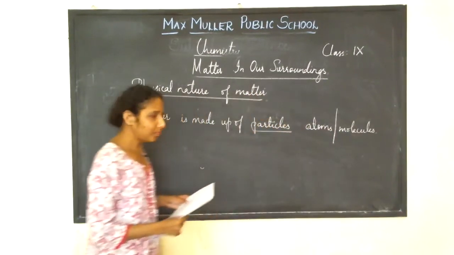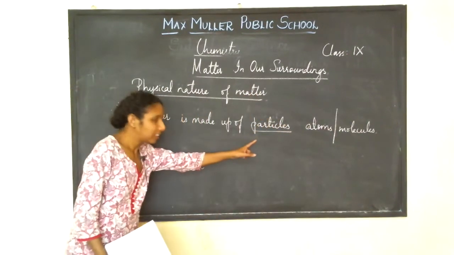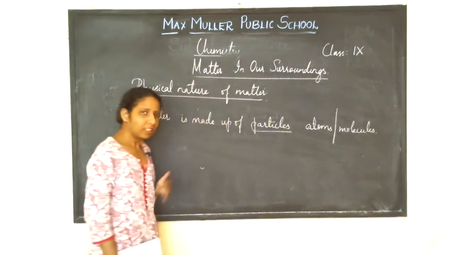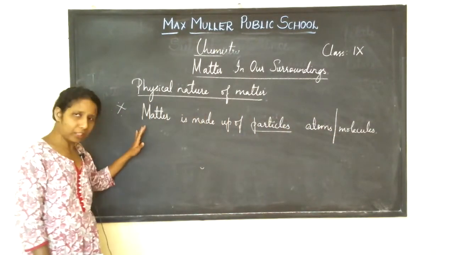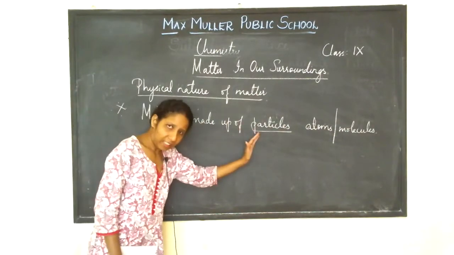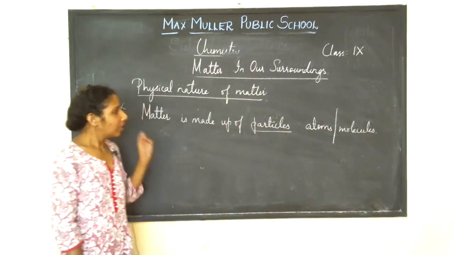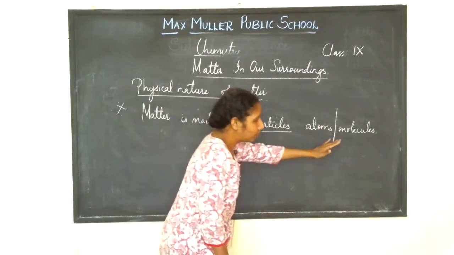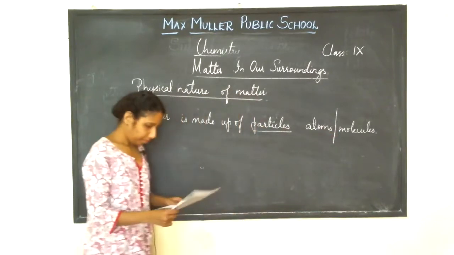These particles are nothing but atoms or molecules. I hope you are understanding. This one we discussed, isn't it?